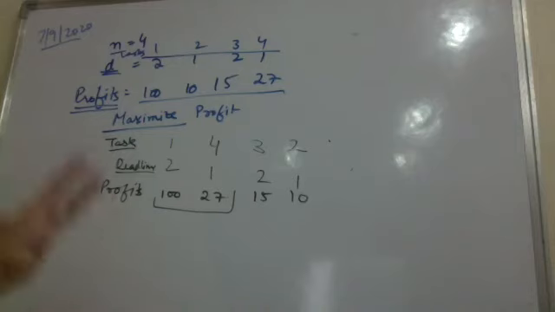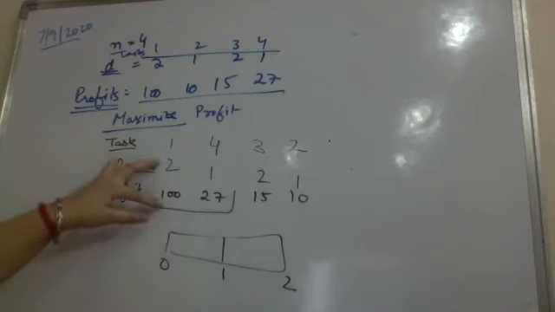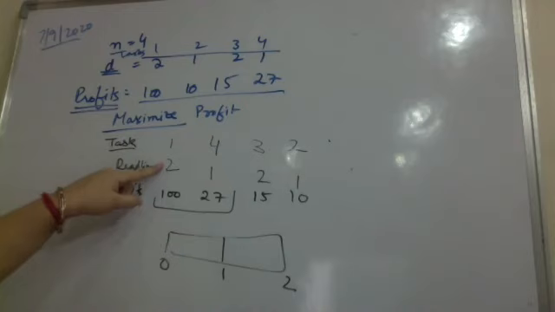Because the deadline is only 2 units, the total time which I want is only till 2. After that I will not be able to, I will be incurring some cost only. So if I pick the maximum profit and it still has time, I pick the next, which is earlier than this, while time allows.